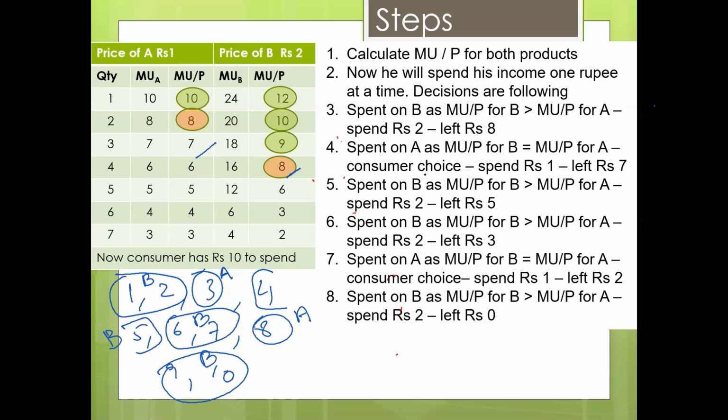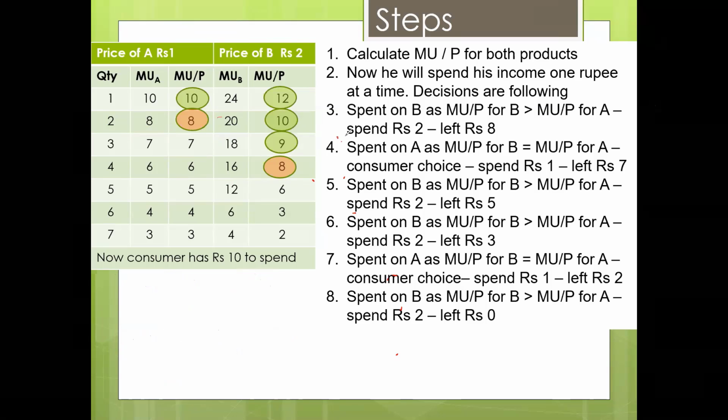So the method that we have used is, when we finished our spending, the last rupee spent on A and the last rupee spent on B has the same answer. So the MU of A is equal to MU of B. So this is the way to achieve this outcome. So let me save this diagram and clear.